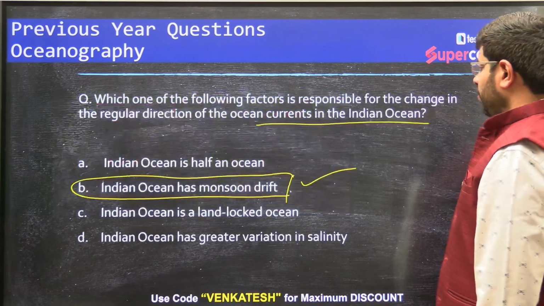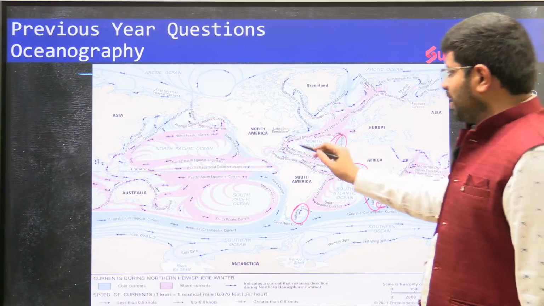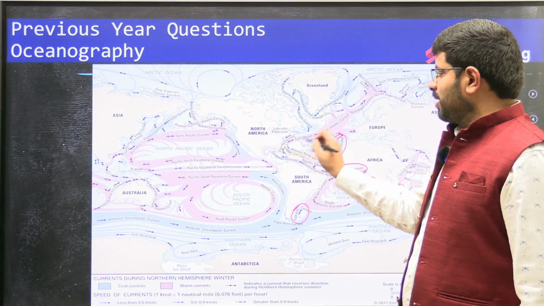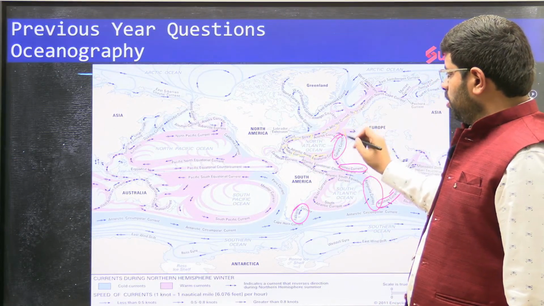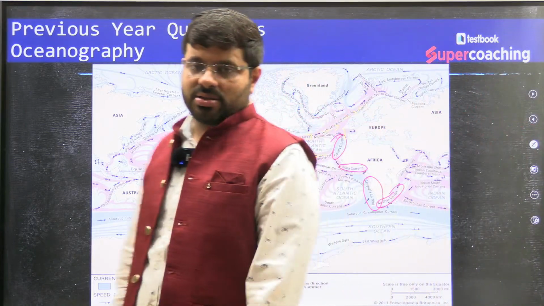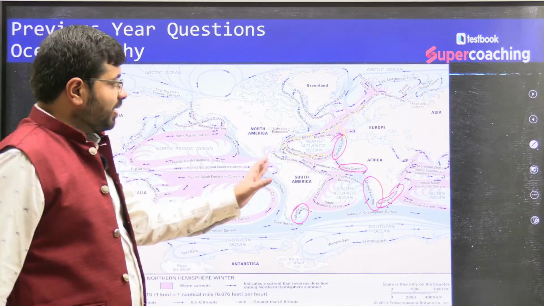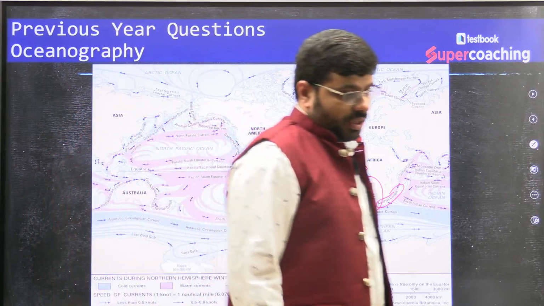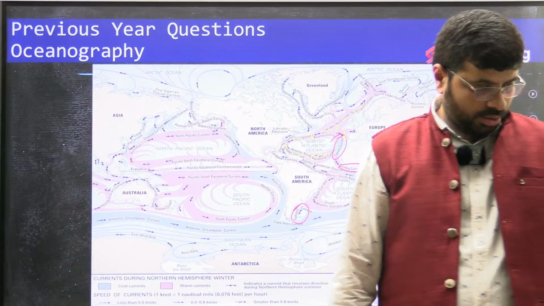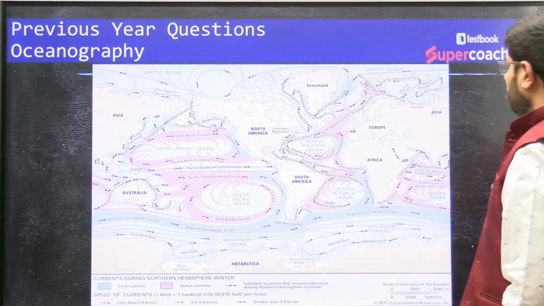For example, these are the gyres, where you find the current moving consistently in this direction in a circular movement. Because of this, there you will find gyres. But that is perhaps not the case in the Indian Ocean. Right. With this, let's move to the next question now.